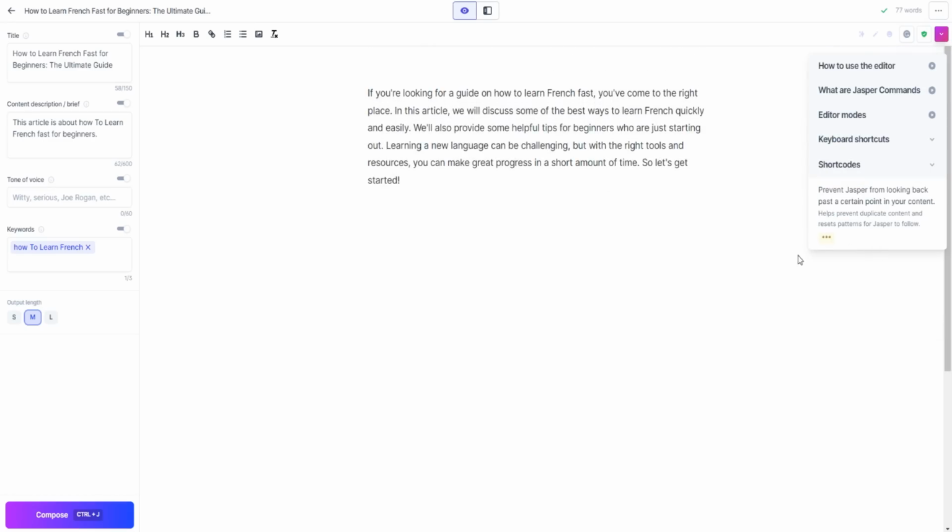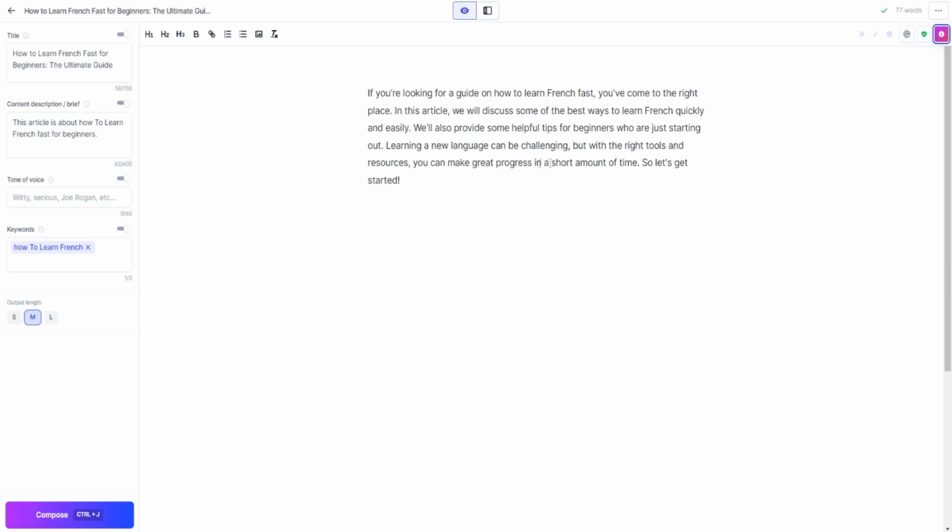You can use these symbols right here to basically prevent Jasper from looking back past a certain point in your content. It's going to be really helpful for avoiding issues like duplicate content, and it resets the patterns for Jasper to follow so your content remains unique as you continue using Jasper.